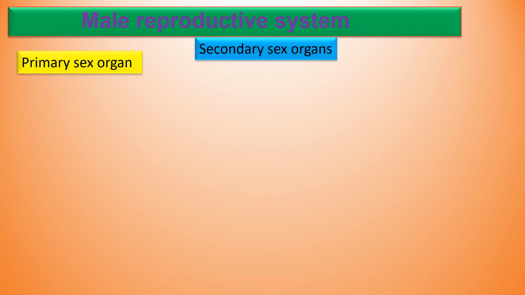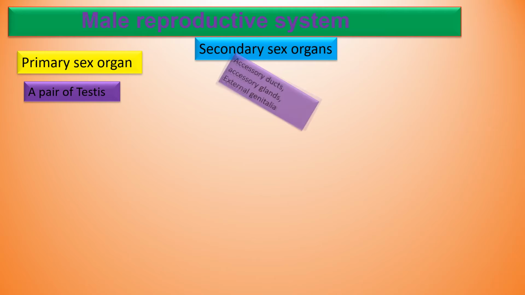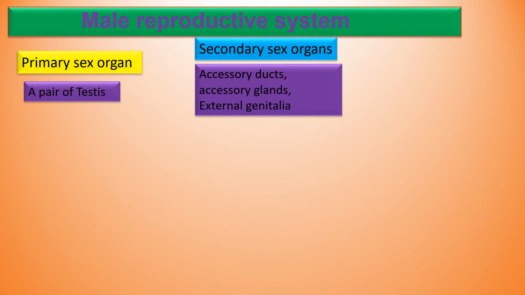Now let us discuss the male reproductive system in detail. The male reproductive system contains 2 types of sex organs. One is the primary sex organ and another is the secondary sex organ. What is the primary sex organ? A pair of testes is the primary sex organ. What are the secondary sex organs? Accessory ducts, accessory glands and external genitalia. All these parts are the secondary sex organs. First, let us discuss the primary sex organ. A pair of testes is present.